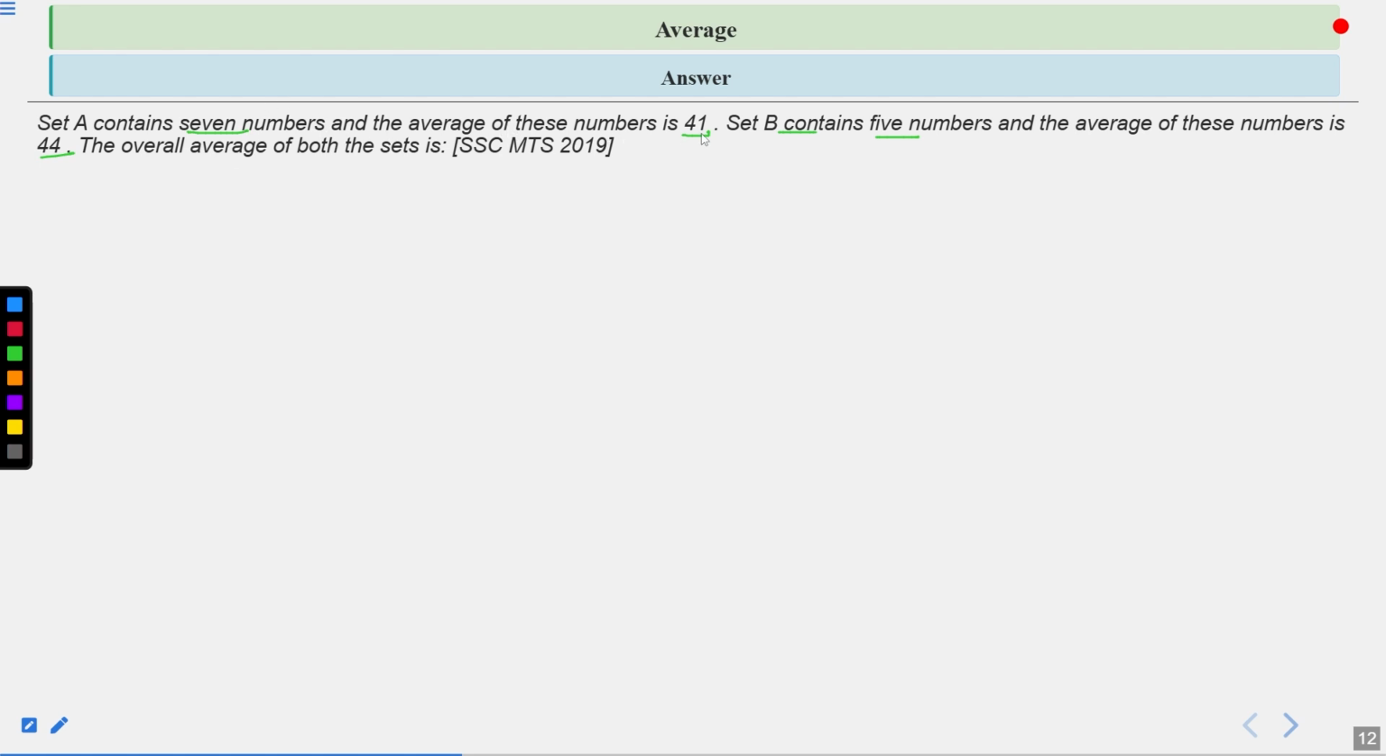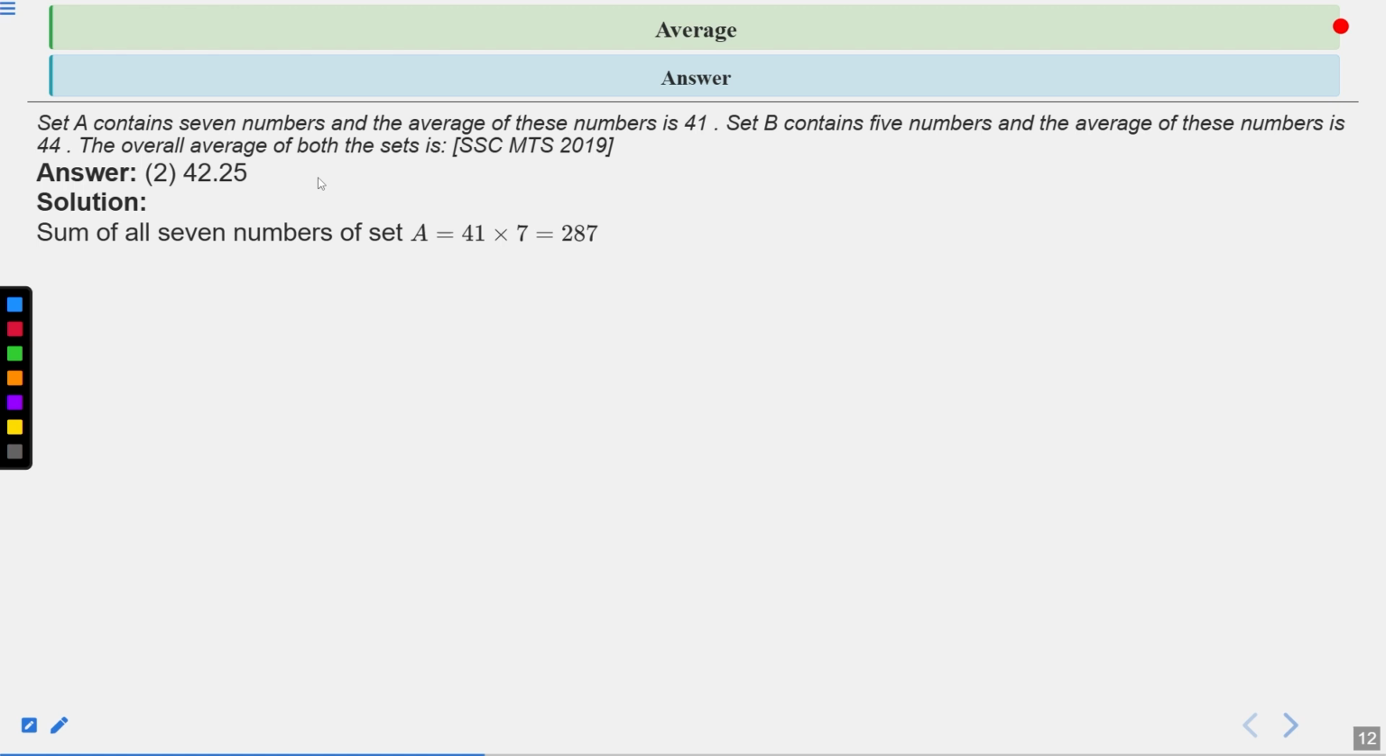So 41 multiplied by 7 plus 44 multiplied by 5, and dividing by 7 plus 5, which becomes 12. So we get the average of the combined set of A and B. So the correct answer of this question is the second one, which is 42.25. Now see the detailed solution of this question.